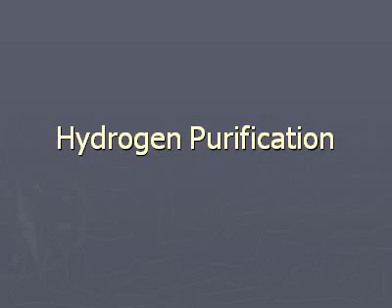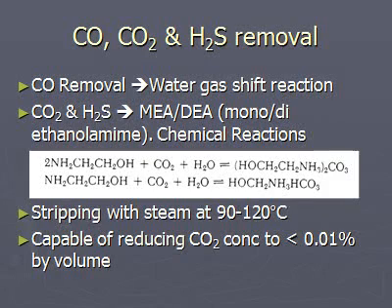Now we talk about the purification of hydrogen. In the purification process, the removal of carbon monoxide, carbon dioxide and hydrogen sulfide is important. Carbon monoxide is removed by the water gas shift reaction. Carbon dioxide and hydrogen sulfide are removed by monoethanolamine. The following reactions are used for the purification process.